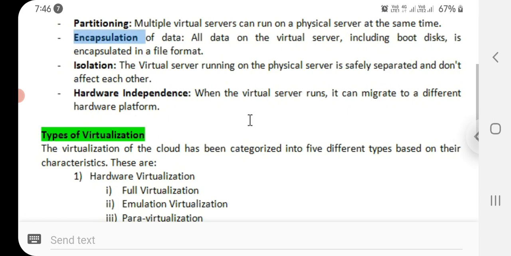The virtual servers running on the physical server are safely separated and do not affect each other. Next one is hardware independence. When the virtual server runs, it can migrate to a different hardware platform. So these are the features of virtualization.